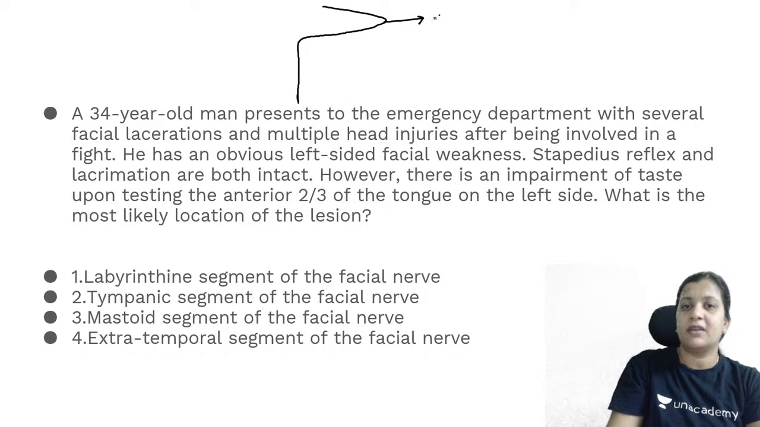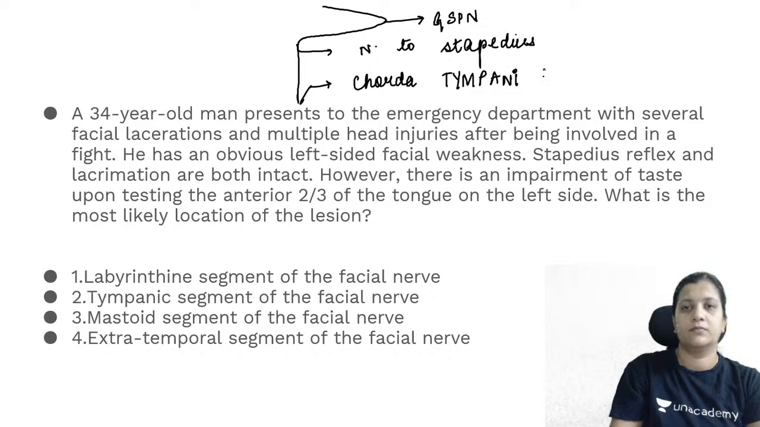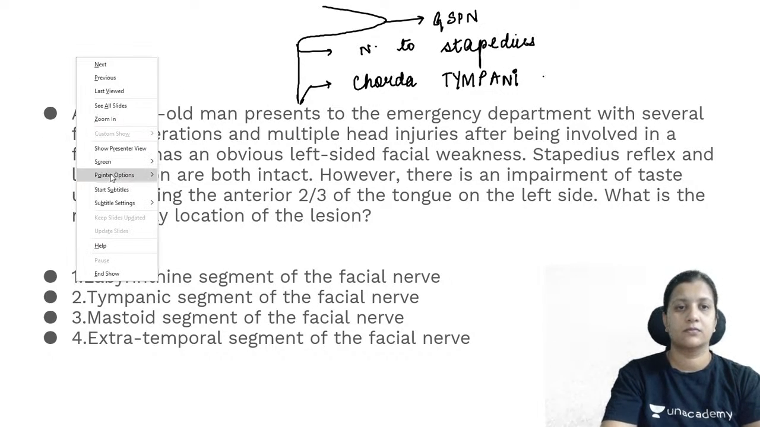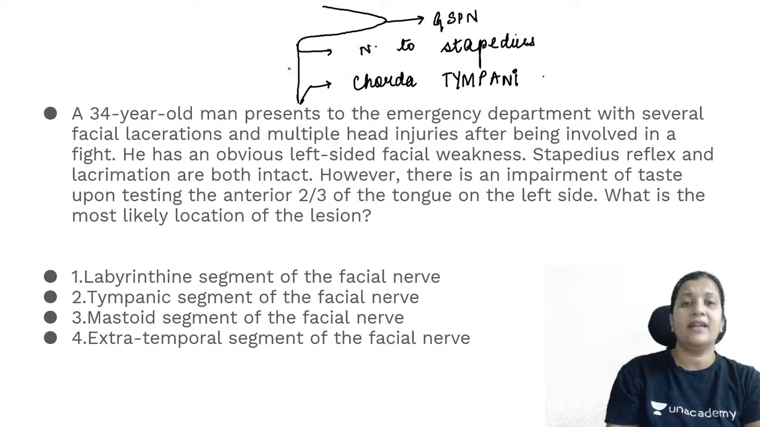So please answer. Meanwhile, I am drawing something for you. So Samir is saying 3. Roma is saying 3. What about others? Okay, so the correct answer is 3, which is the vertical segment or mastoid segment.